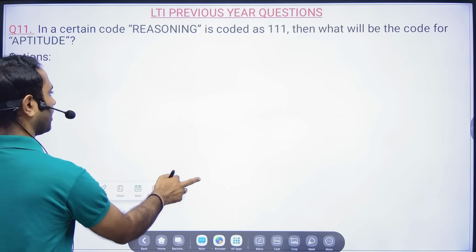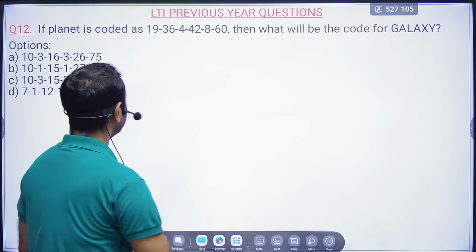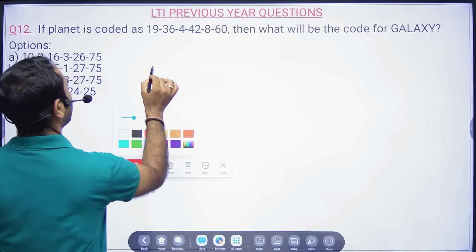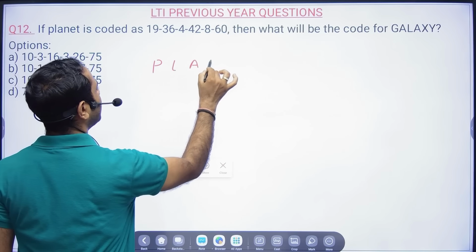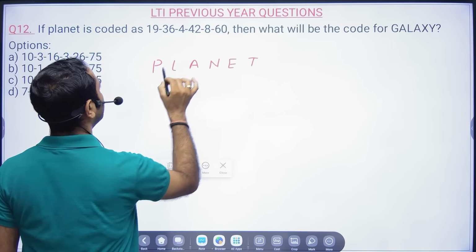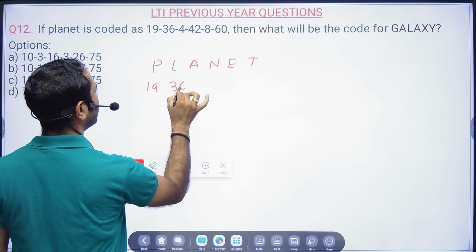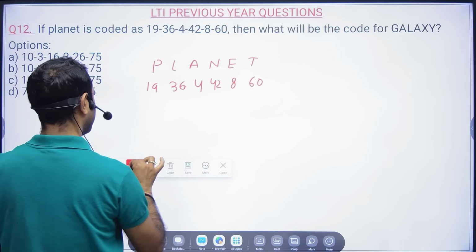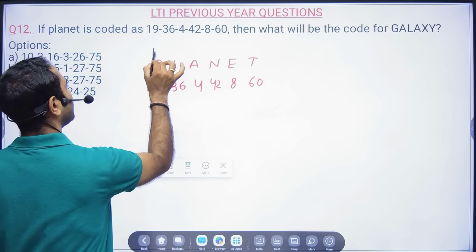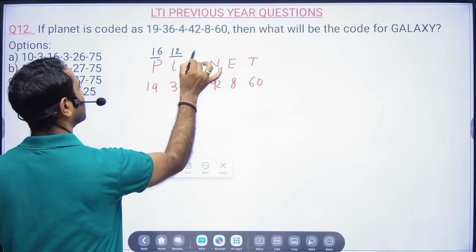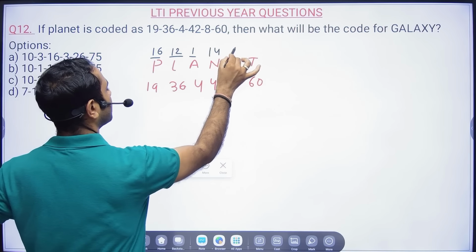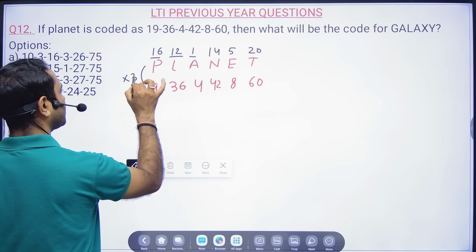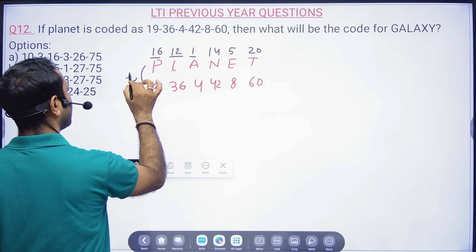Correct? Okay. Next question is, if planet is coded as 19, 36, 4, 42, 8 and 60. Basically, if you try to see here, P is 16, L is 12, A is 1, N is 14, E is 5 and T is 20. So here, sorry, it is added 3. 16 plus 3, 19. Here it is multiplied by 3.